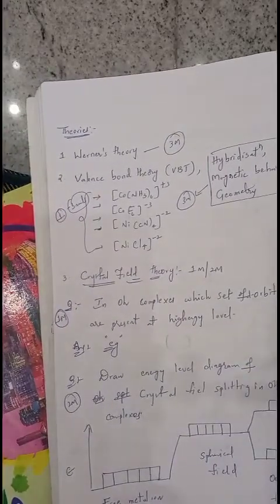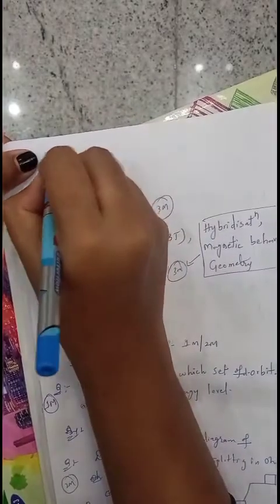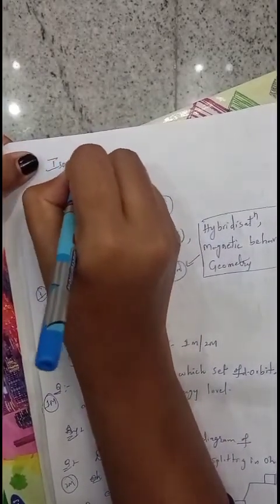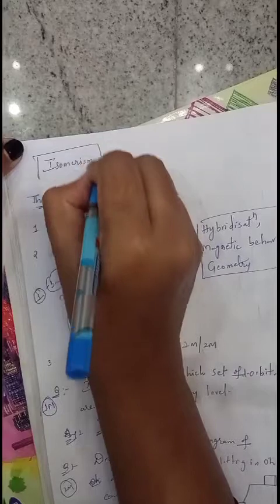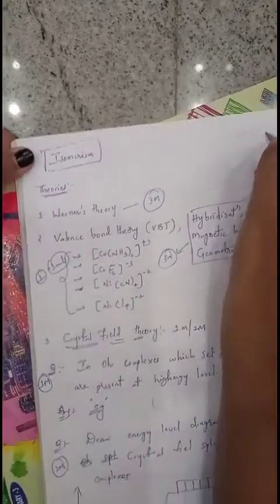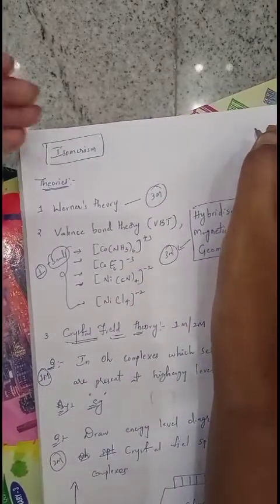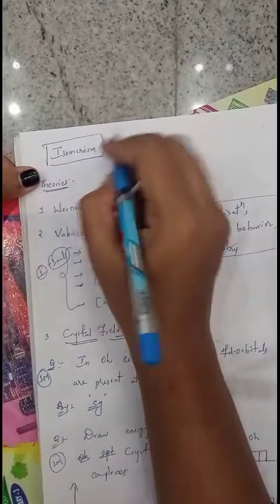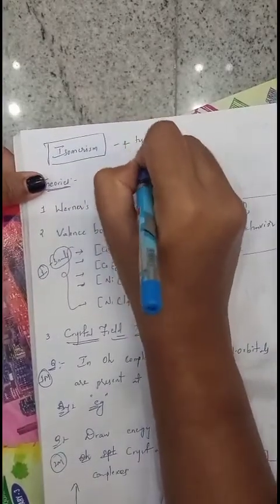And the final concept is isomerism. Actually this concept is removed from the syllabus for this year, but it was asked in the preparatory exam. Try to concentrate on this isomerism. There are 4 types of isomerism.